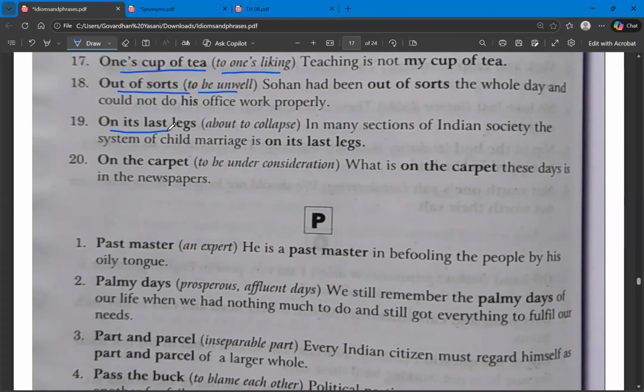The next one, on its last legs. On its last legs means something that is going to be destroyed. So something that is in the final phase of destruction, or something about to collapse. That is the meaning of on its last legs.